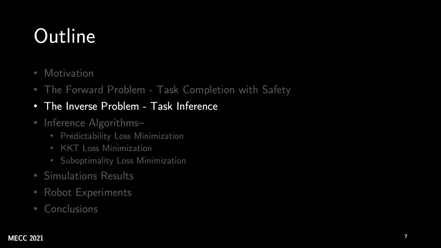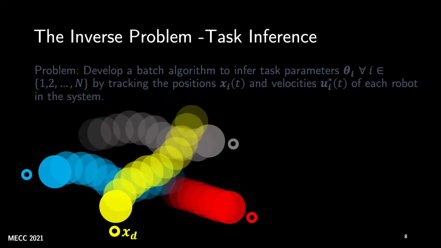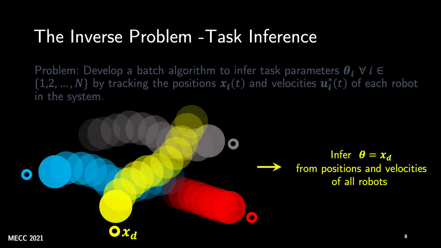So now that we have seen the task-based safe control synthesis algorithm, let us come to the main topic of the paper, that is task inference. The task inference problem requires us to develop a batch algorithm to infer the task parameter theta_i by using the positions and velocities of each robot in the system measured over some time. So suppose there are 4 robots, each trying to go to a goal location. Then the task inference problem can be, for example, to find out the goal location, in this case the goal of the yellow robot, by just tracking the positions and velocities of the yellow robot and the remaining robots in the system.